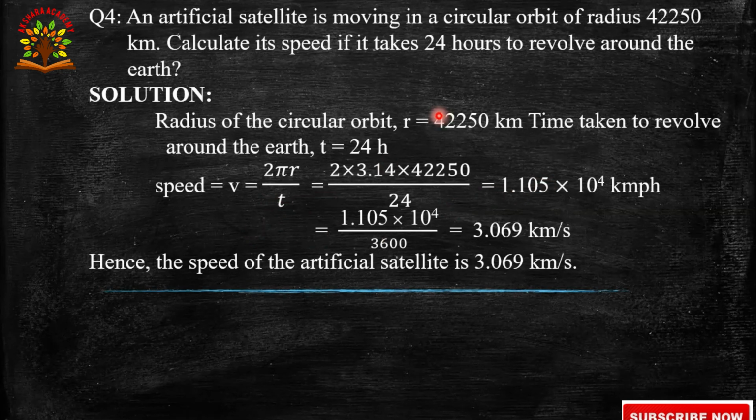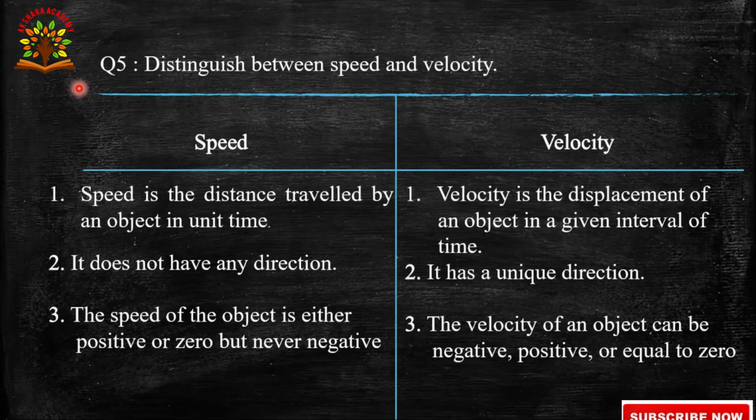Substituting all these values, with t as 24 hours, we get 1.105 into 10 to the power 4 kilometers per hour. Converting into kilometers per second, we get 3.069 kilometers per second. So, the speed of the artificial satellite is 3.069 kilometers per second.